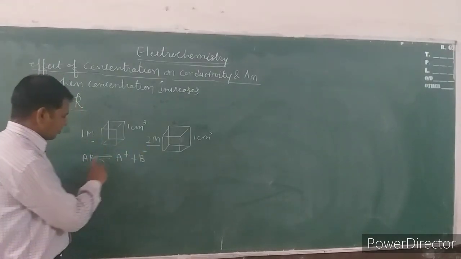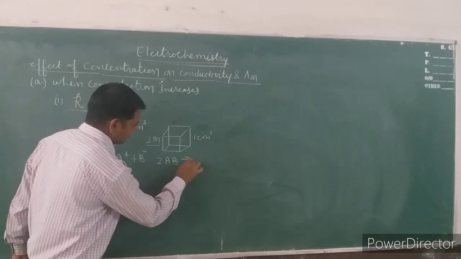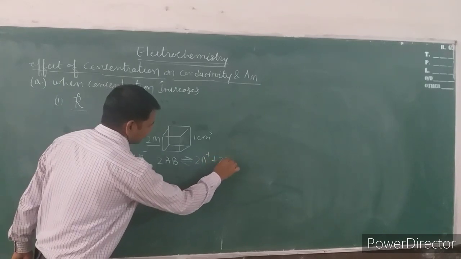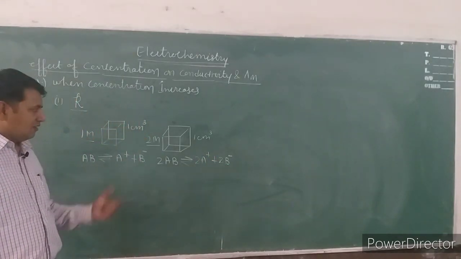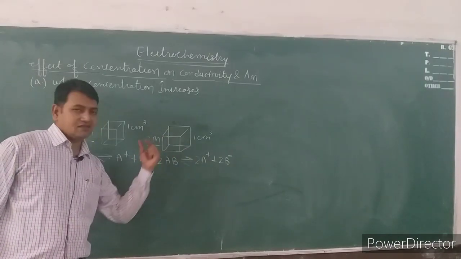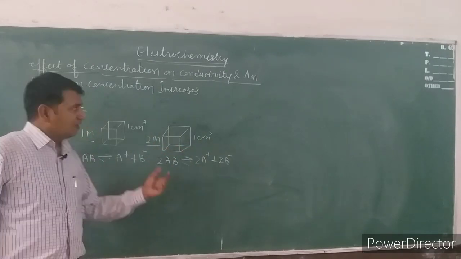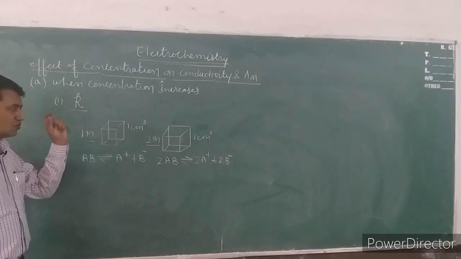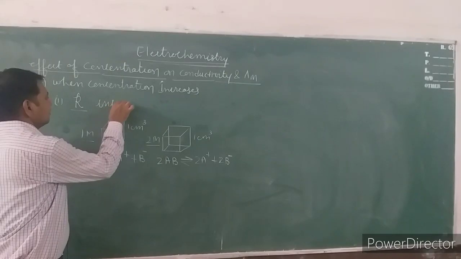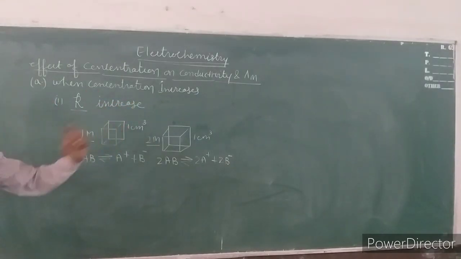But if we increase the number of moles to 2AB, it will dissociate into 2 moles of A plus and 2 moles of B minus. We clearly observe that when we increase the concentration, the number of moles increases, the number of ions increases, and when the number of ions increases per centimeter cube volume, conductivity will increase. So, always when the concentration increases, conductivity increases due to the increase in the number of ions.